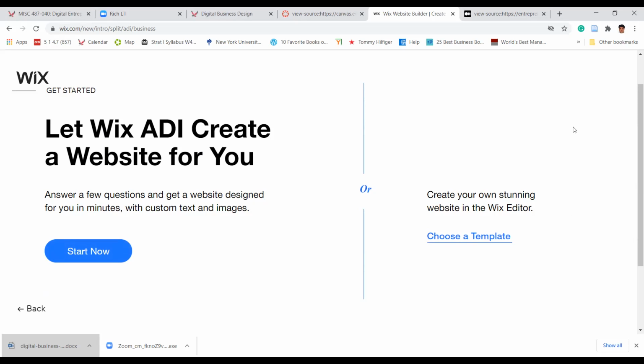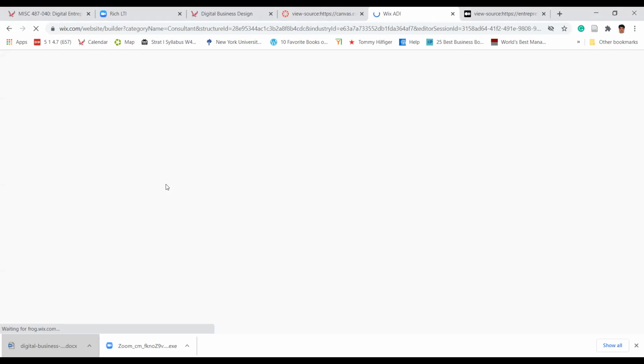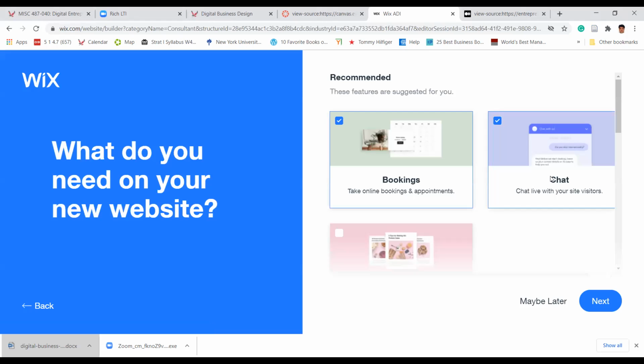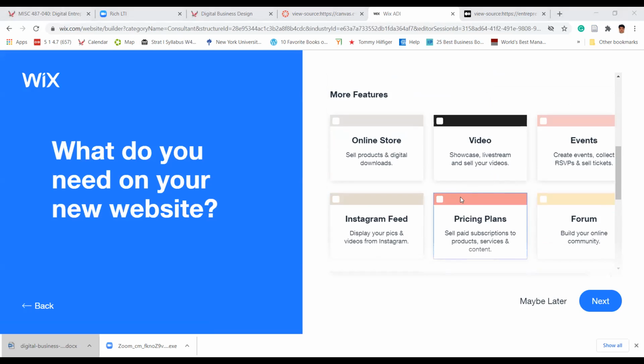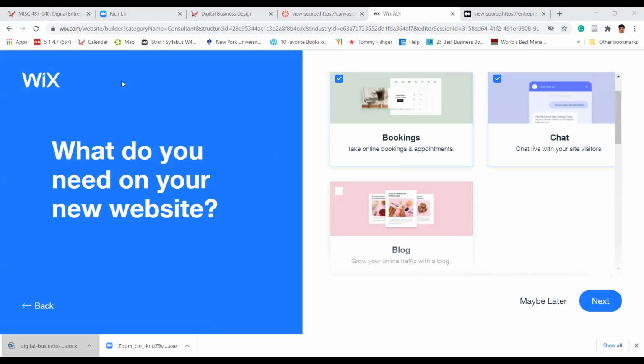I haven't decided. Let's say I don't know much about different things, so I can do it the automatic way. Here are the different options under this.